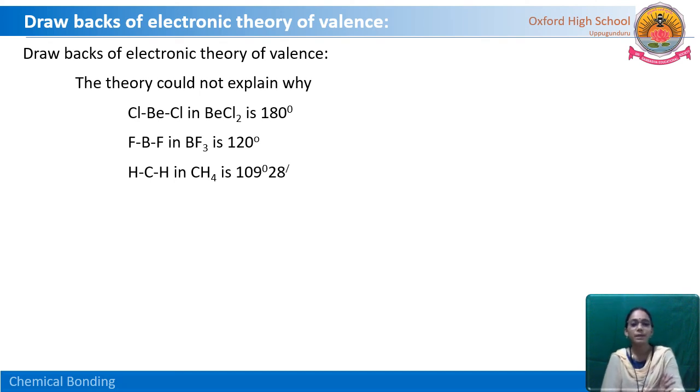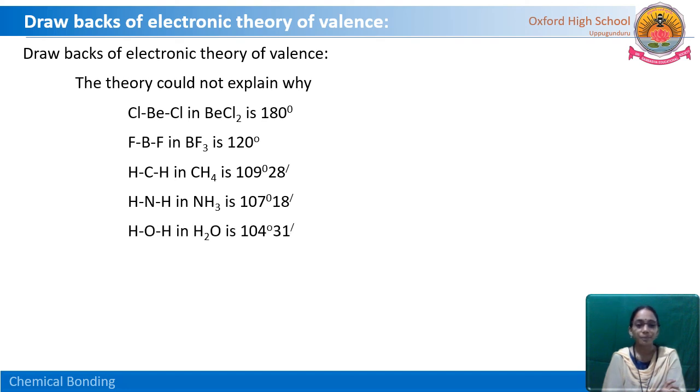In methane also, the HCH bond angle is 109 degrees 28 minutes, but in NH3 ammonia, the HNH bond angle is 107 degrees 18 minutes. Even in water molecule, the HOH bond angle is 104 degrees 31 minutes. And this theory, the electronic theory of valence, fails.